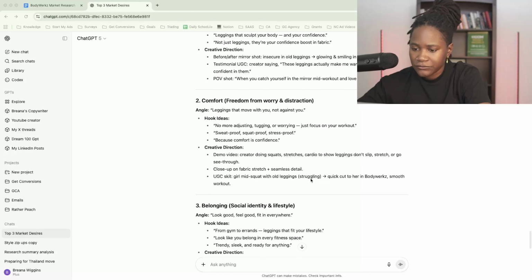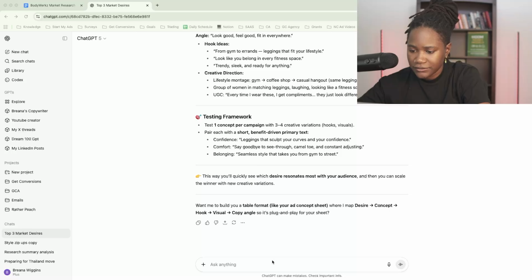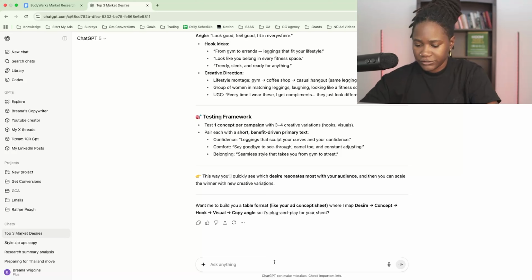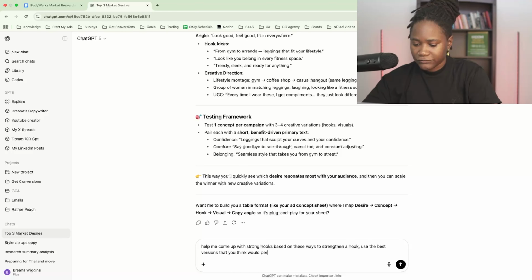So now what I want to do is I have these ad concepts and I want to go a little deeper into them. For brands, there are 5 main ways that I like to create hooks. So I'm just gonna ask it to come up with some hooks for me. We're gonna say, help me come up with strong hooks based on these ways to strengthen a hook. Use the best versions that you think would perform the best for each concept.